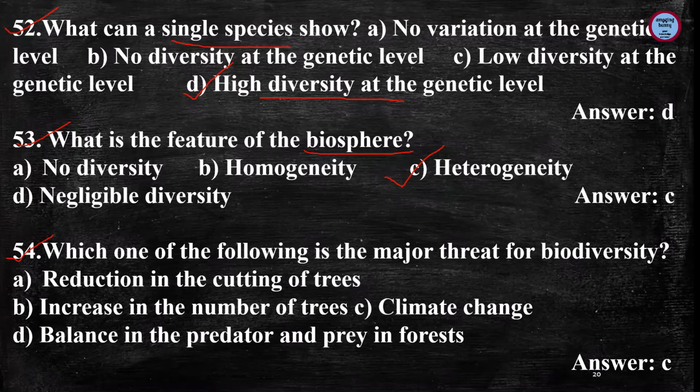Next question is, which one of the following is the major threat? Threat means major danger for biodiversity, and the answer is climate change, because climate change is one of the major threats to biodiversity, because it is a major factor in the distribution of species across the globe. So climate change forces them to adjust, but many are not able to adjust, and that causes them to die. So climate change is the major threat. It is a danger. Continuous climate change is the threat for biodiversity.